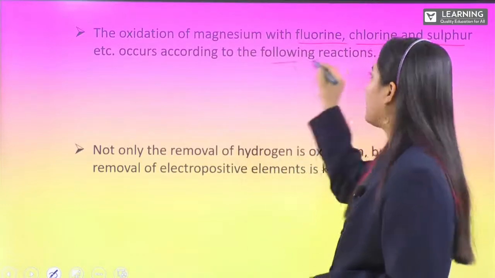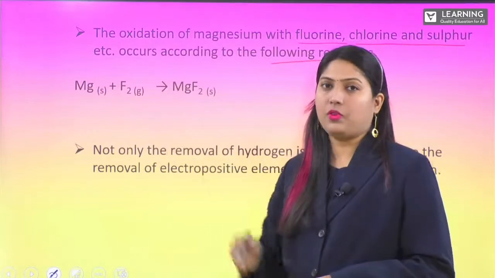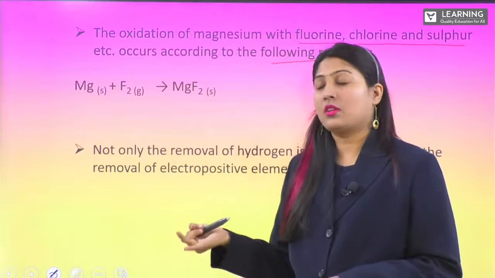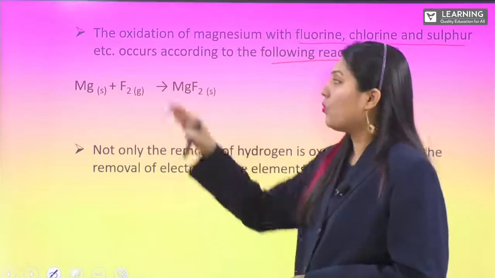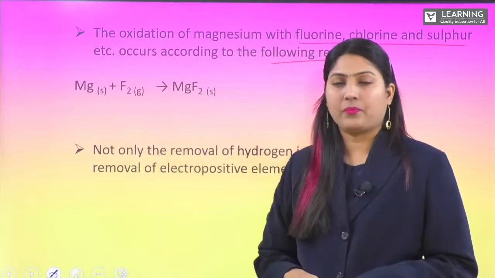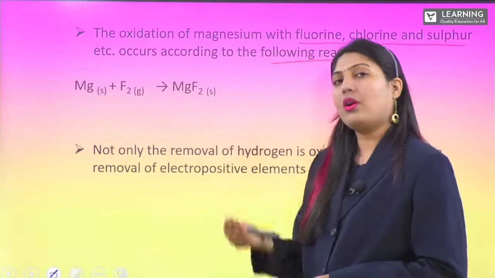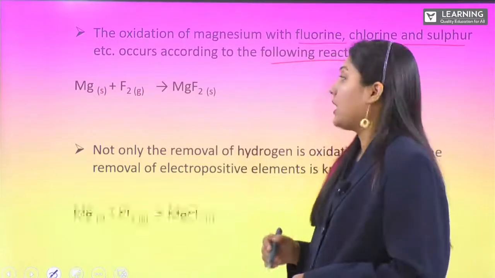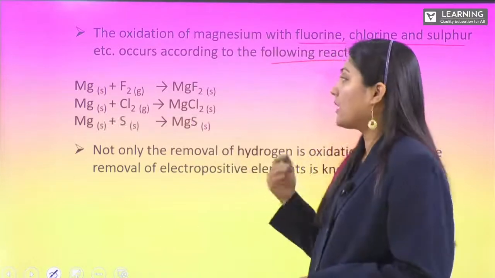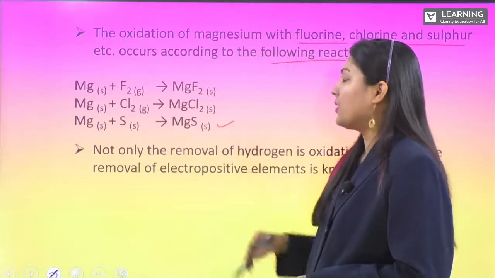Next, the oxidation of magnesium with fluorine, chlorine and sulfur occurs according to the following reactions. We'll see. So, magnesium reacting with fluorine. Here we don't have hydrogen or oxygen. We have fluorine. So, when magnesium reacts with fluorine, we get magnesium fluoride. Now, we have a doubt whether it is oxidation or not. Yes, later on you can see magnesium reacting with chlorine, where we get the reaction. Magnesium reacting with sulfur, we get the reaction.